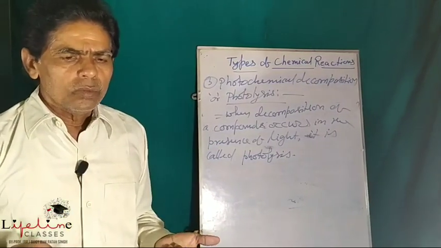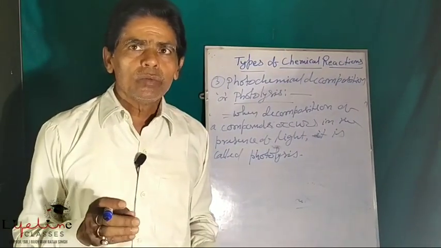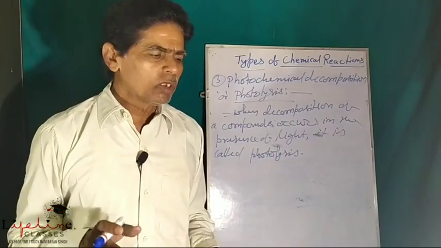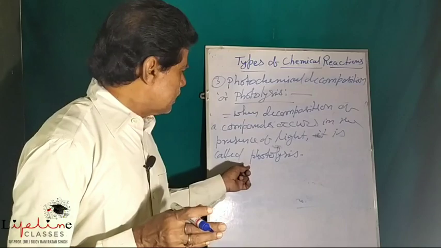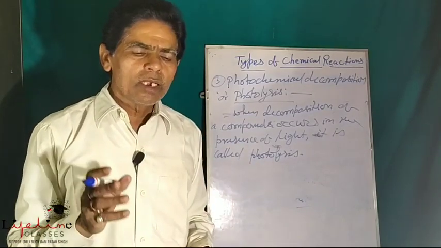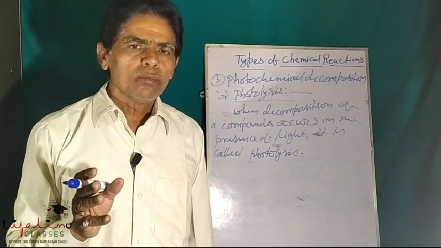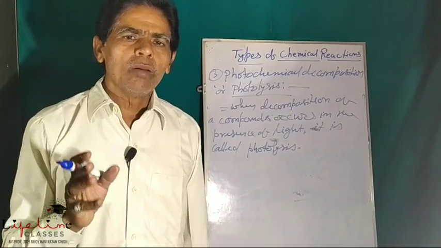There are a few chemical reactions in which photolysis takes place, just like very common compounds, silver bromide or silver chloride.